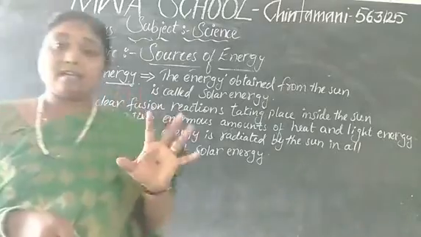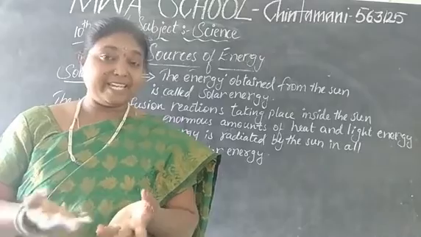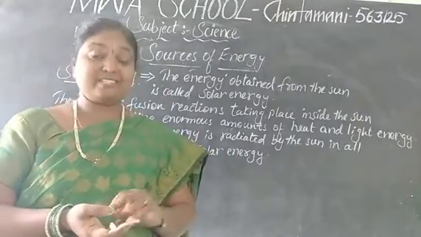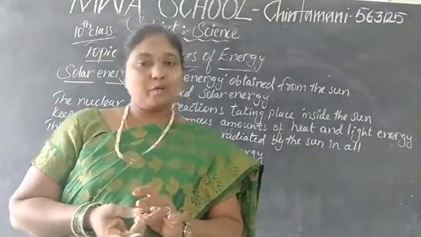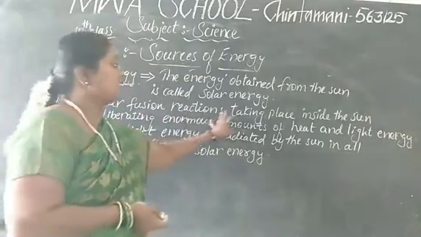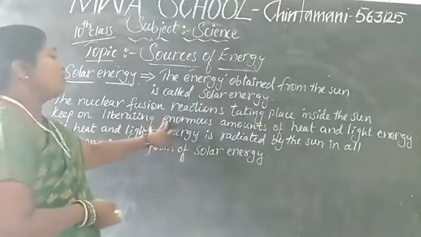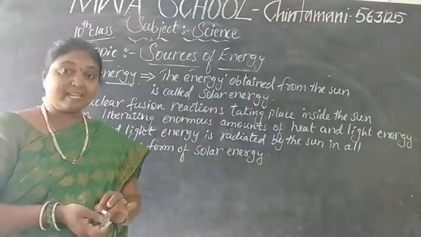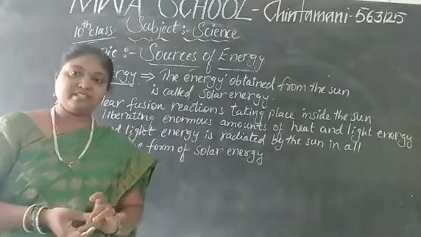So in this sun, what reactions are going on? Why is this much heat coming? It is due to the nuclear fusion reactions, that too, thermonuclear fusion reactions. So the nuclear fusion reactions taking place inside the sun keep on liberating an enormous amount of heat and light energy. What is the reason? That is the nuclear fusion reactions.